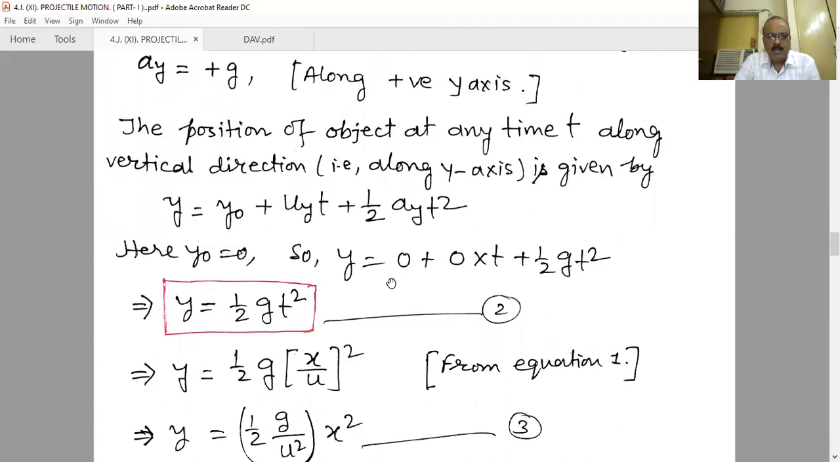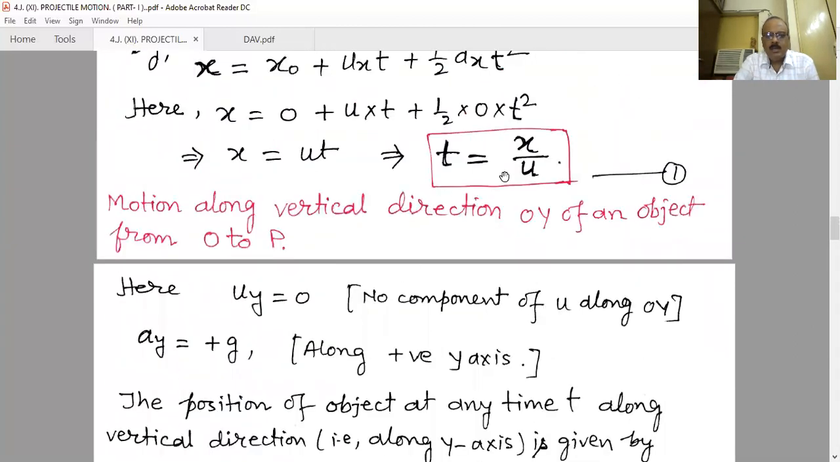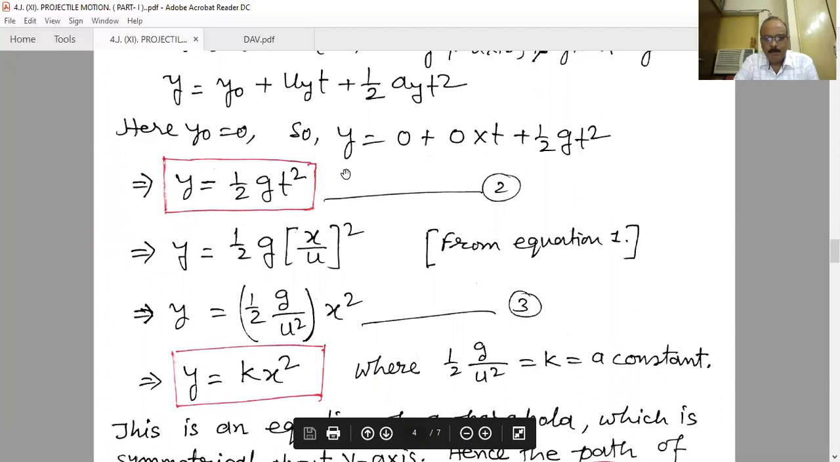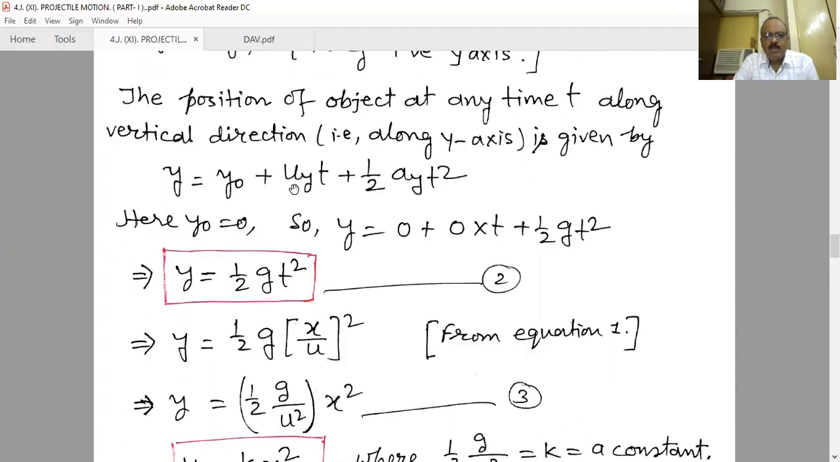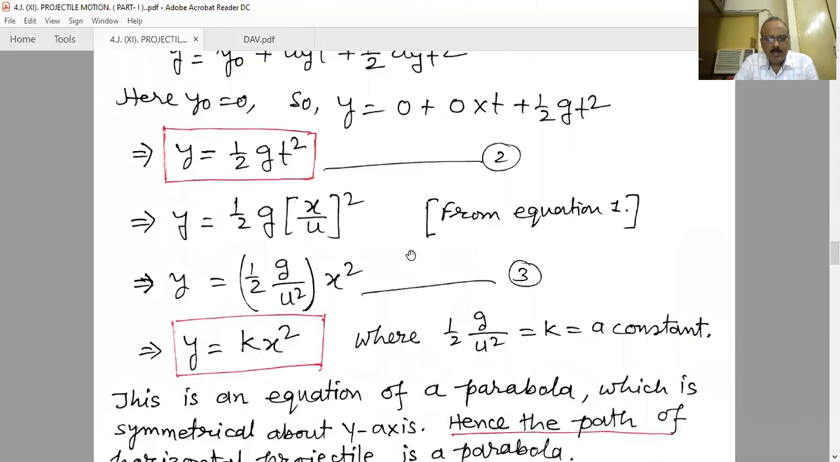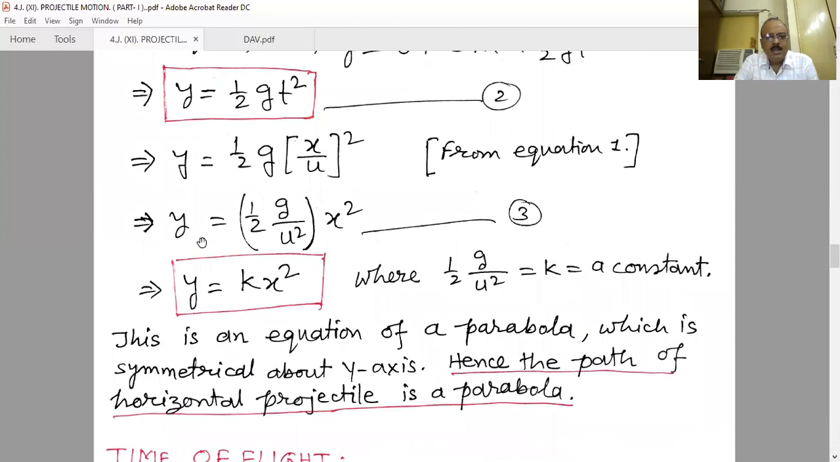Now our target is to find the relation between x and y. Already we have one equation, x equal to ut, and another relation, y is equal to half into g into t square. In these two equations, number 1 and 2, t is common. So if we replace the value of t in terms of x, we can easily get the relationship between x and y. Therefore, y is equal to half into g into t square, and putting t as x by u whole square, y is equal to half into g x square divided by u square. It is nothing but the relationship between y and x.